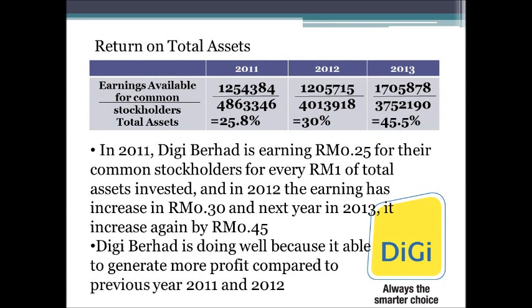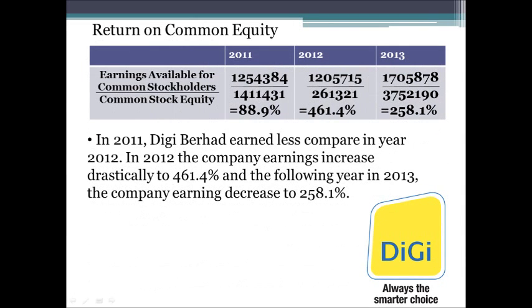And next is return on total assets. It measures the overall effectiveness of management in generating profit. In this case, in 2013, it reached the highest at 0.45 cents for every 1 ringgit of total assets invested. So in this case, Digi Berhad is actually doing very well because it's able to generate more profit compared to the previous 2 years.